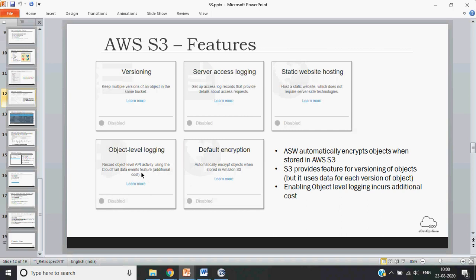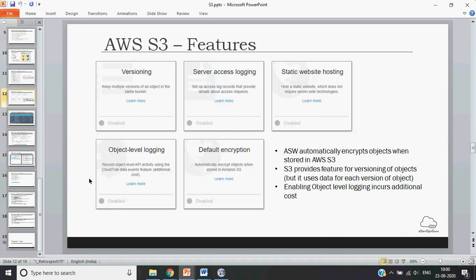Okay. Then similarly you have object level logging. So it's basically CloudTrail, I just forgot the name. So you can also record the object level API activities, if somebody tried to write, read, or do any kind of operations on objects using APIs. Those things can also be recorded or logged.